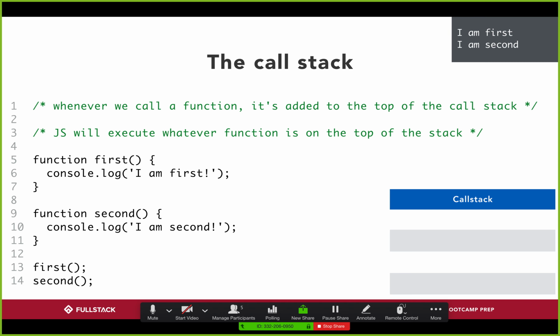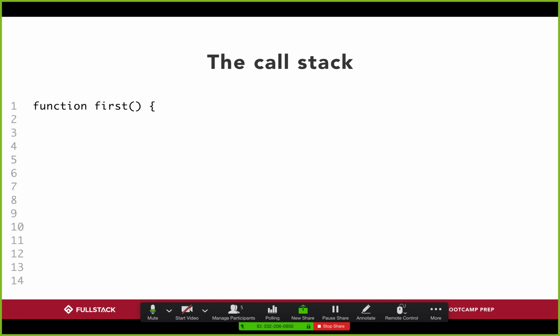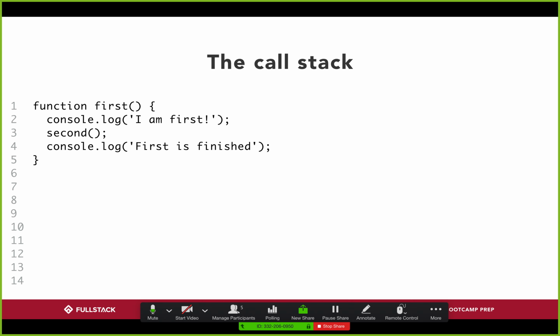But if we combine these two ideas, how a call stack works in conjunction with how a loop works, it actually becomes a little bit more nuanced. Here, I still have my first function, but notice when I run it, on line 2, I console log out "I am first," and then on line 3, I execute another function.